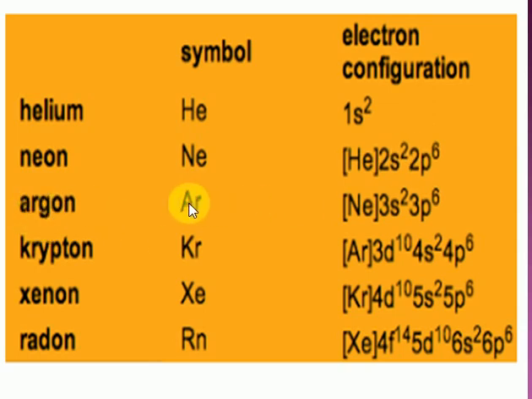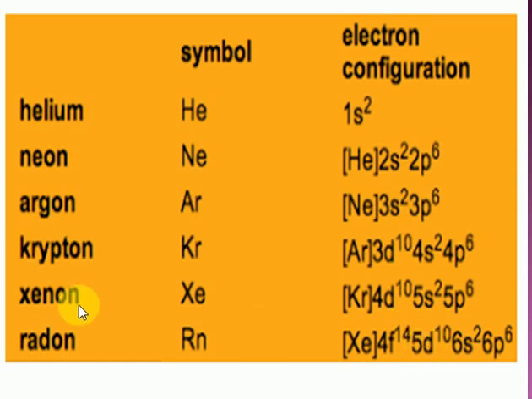Look at argon, the symbol is Ar, electronic configuration 3s2, 3p6. If you have any doubt writing electronic configuration, just consider 2s2, 2p6, 3s2, 3p6, 4s2, 4p6, 5s2, 5p6, 6s2, 6p6. Next, coming to krypton, it is argon 3d10, 4s2, 4p6. Whenever after 3s and 3p, 3d will come. After 3d, 4d will come. After 4d, 5d will come.